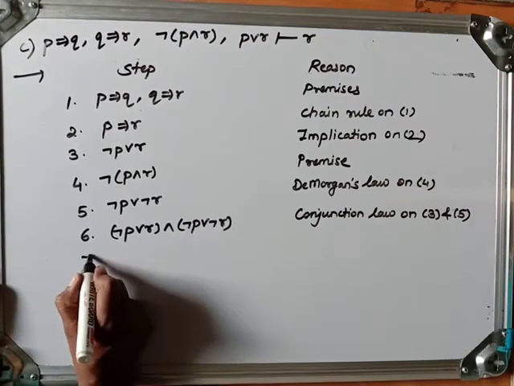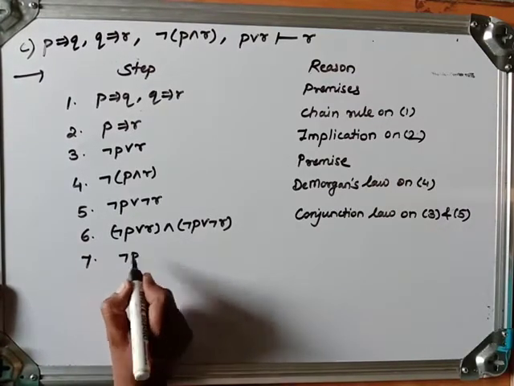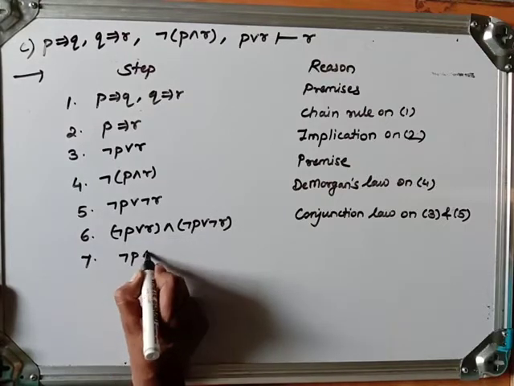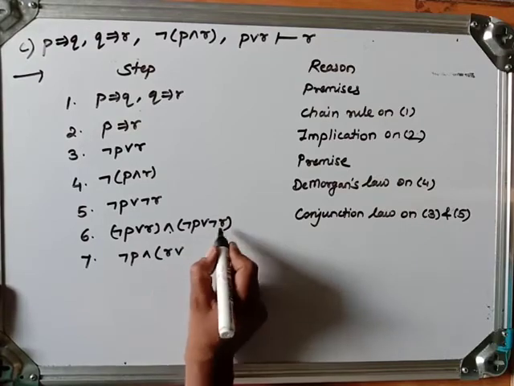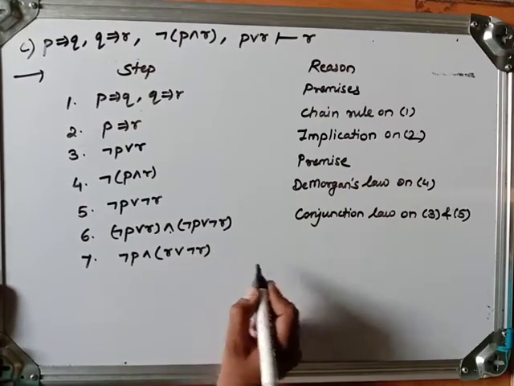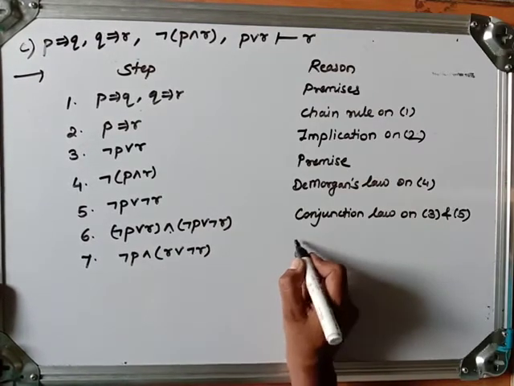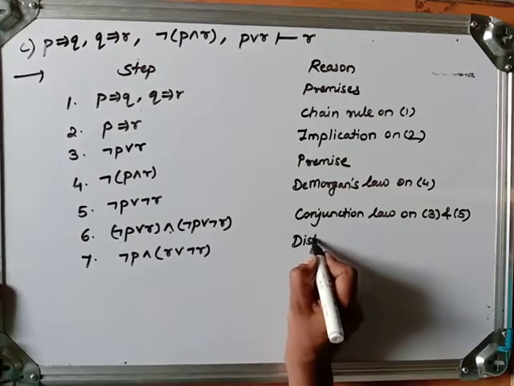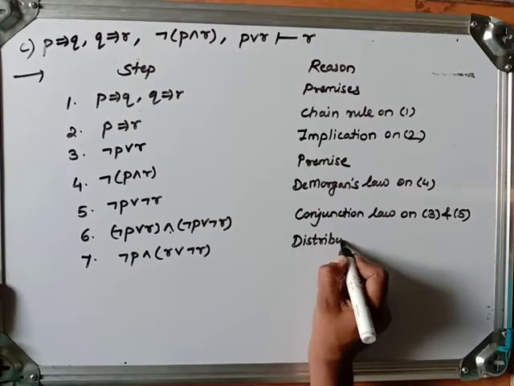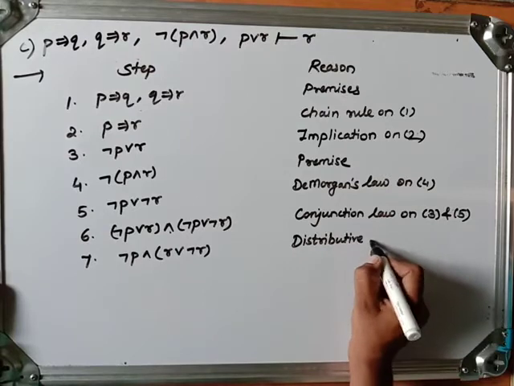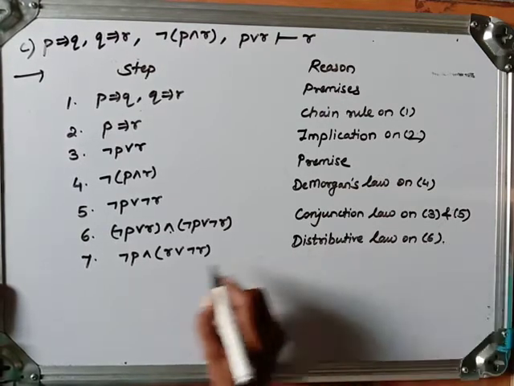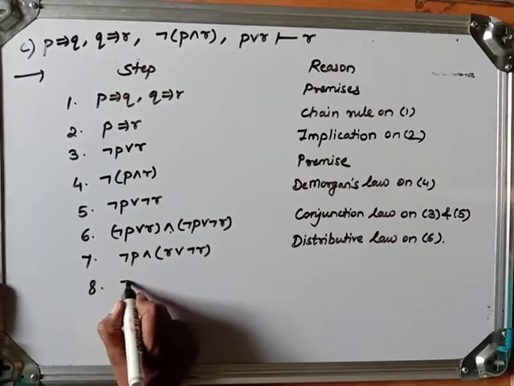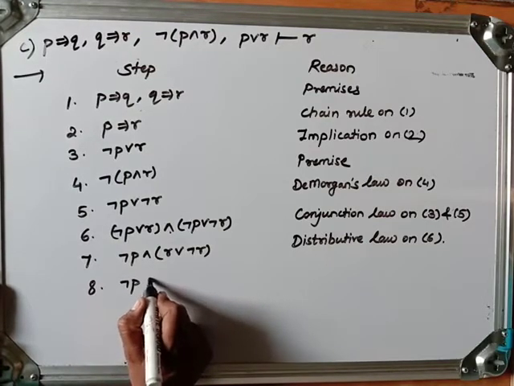Now what does this say? This can be written as negation P, which is common between them, and in between them, R or negation R. This is the distributive law on 6.